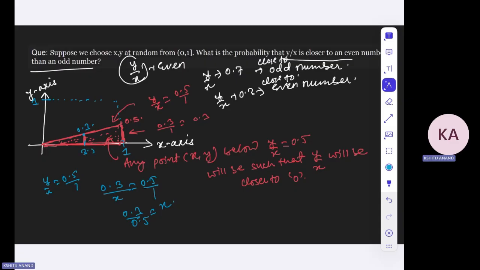So any point in between these will be closer to 0. You can check it geometrically.